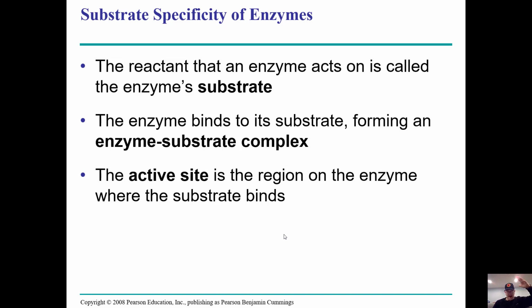So we're going to look at the anatomy of an enzyme. Whatever the enzyme is working on is called the substrate. So that previous example was sucrose. Sucrose was a substrate. All right. Then the enzyme is going to bind with the substrate. There's a site on the enzyme called the active site, and that's where the substrate actually binds.